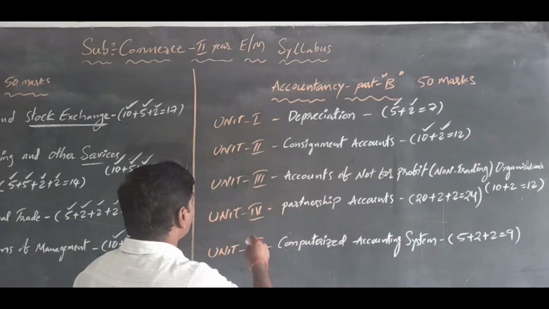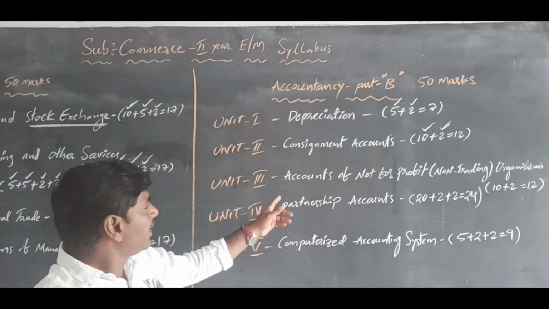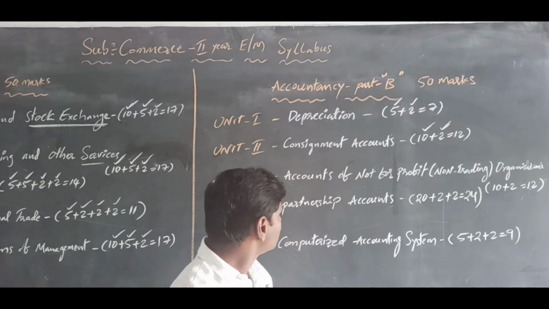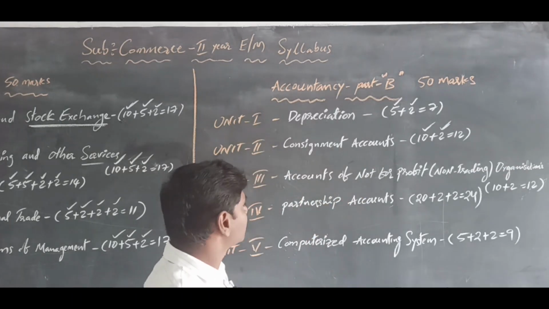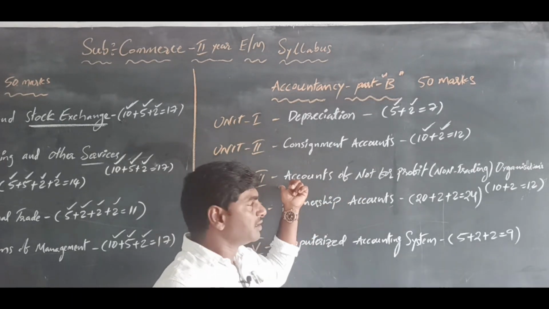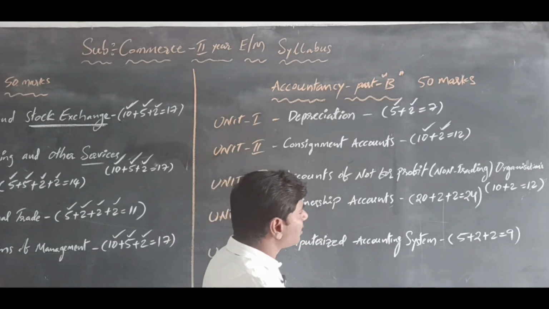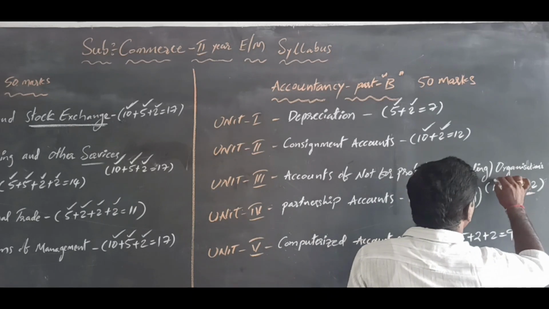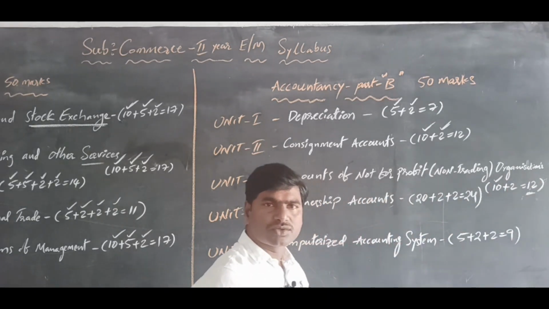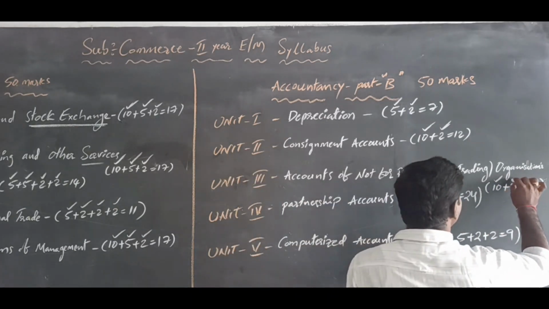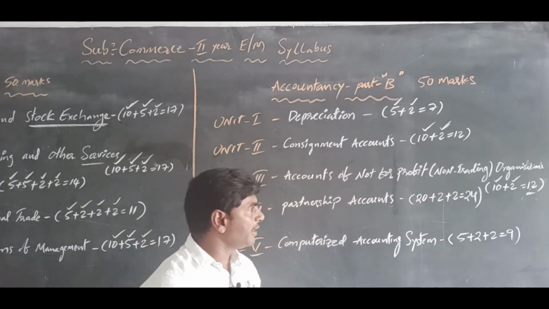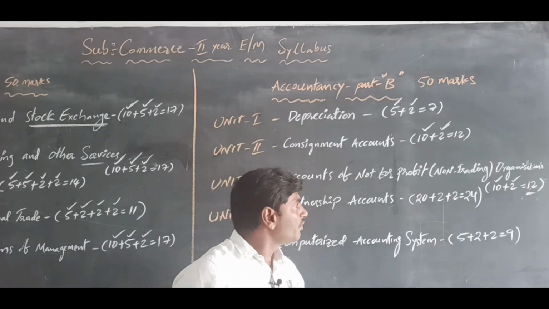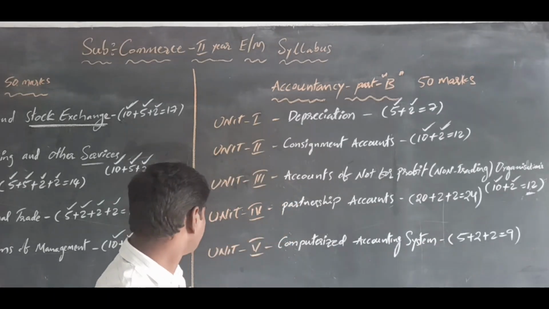And the third unit, accounts of non-profit organization. It is very important. In this chapter we get totally 12 marks, because there is one long question, a 10 marks problem, and a very short question of 2 marks, totally 12 marks. So that is accounts of non-profit organization.